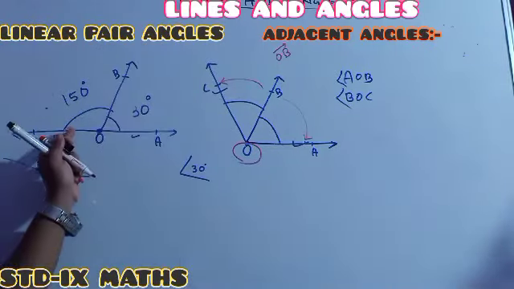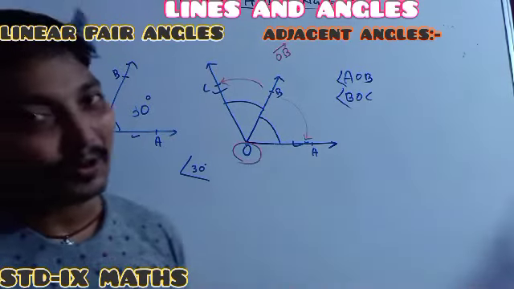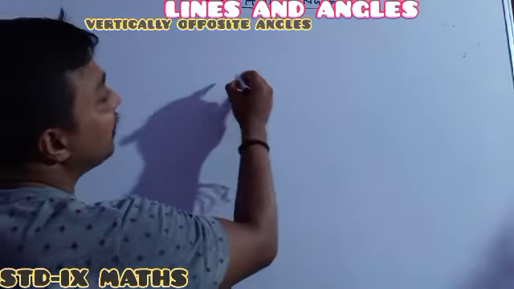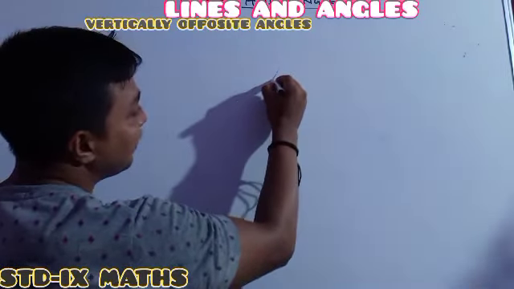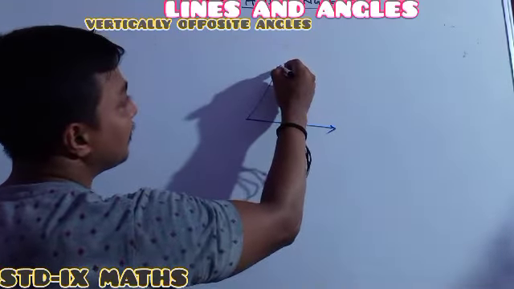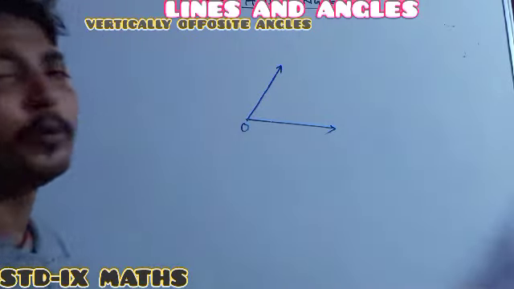Otherwise I said the non-common arms are opposite to one another. Understood? See, vertically opposite angles. What is the meaning of a vertically opposite angle? It is one angle. Very easy concept, vertically opposite angles.